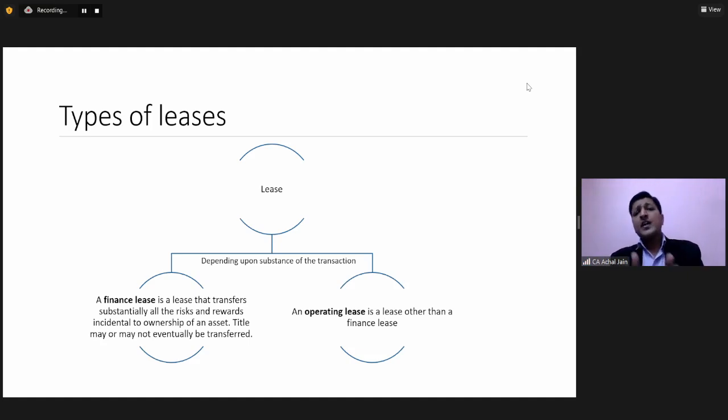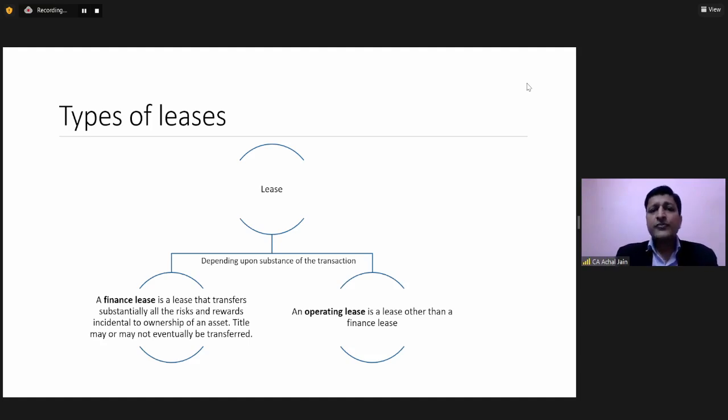But the operating lease will not impact the balance sheet of either the lessor or the lessee. So that means if the lease is an operating lease, it will only have an impact on the profit or loss of the parties involved, that means the lessor and the lessee. Now, this is something which has changed significantly under IND AS, and I'll come to that aspect slightly later.